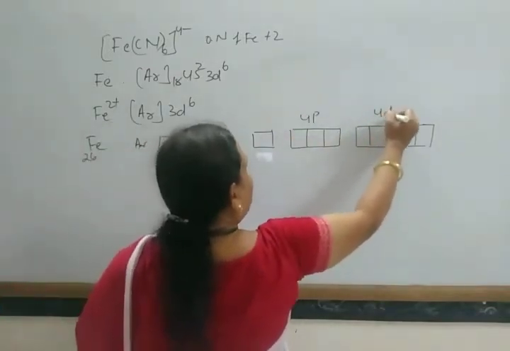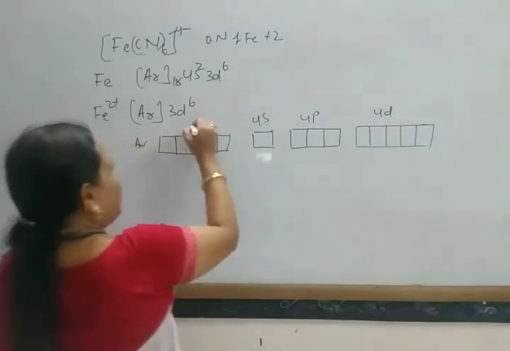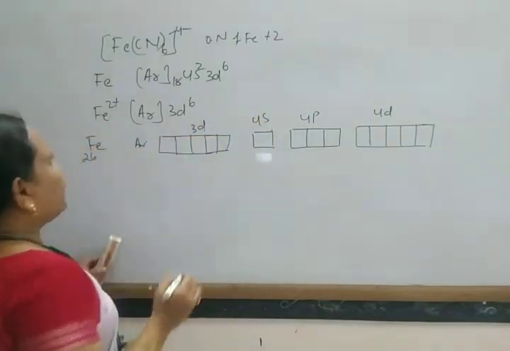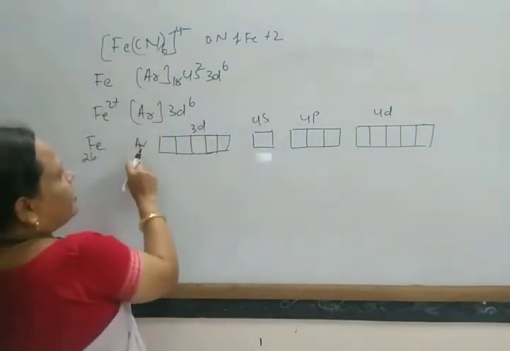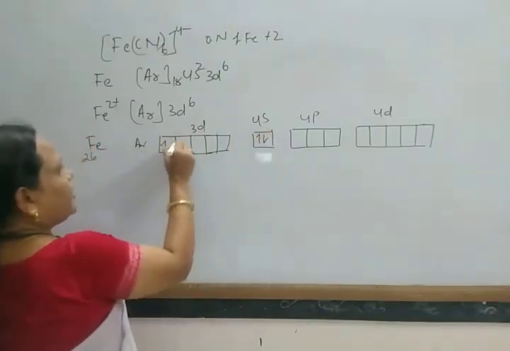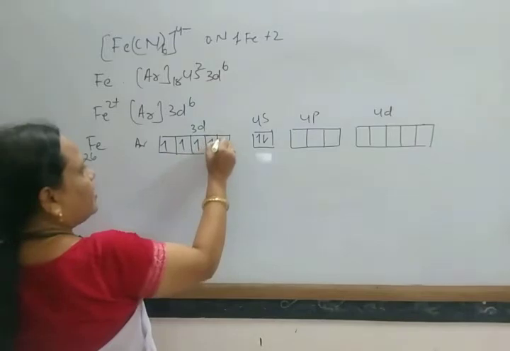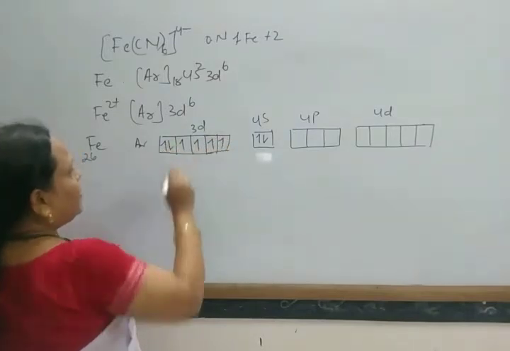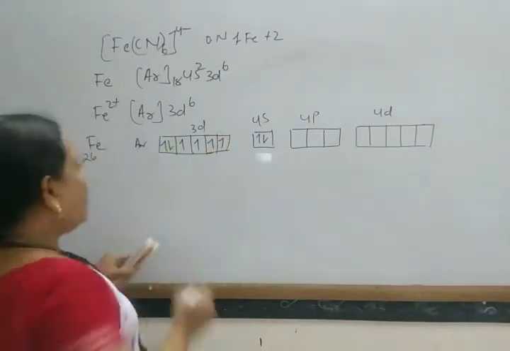So in this case, argon 18, then 4s2 and 3d6. This is the electronic configuration of iron.